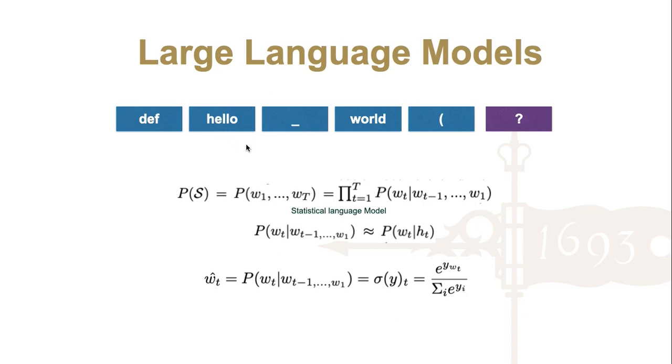Sometimes, given a sequence of elements, we may want to predict what is going to be the next token. And for doing that, we can rely on artificial intelligence techniques such as large language models. A large language model can also be visualized as a probability distribution where, given a context window, or the previously defined sequence of tokens, we want to predict what is going to be the next token with the highest probability.